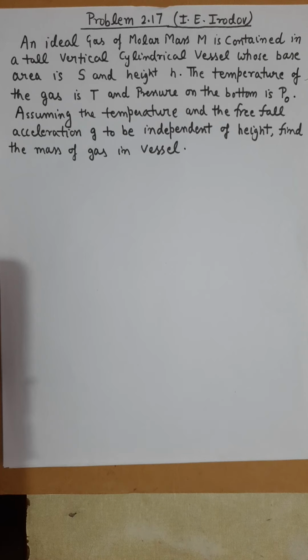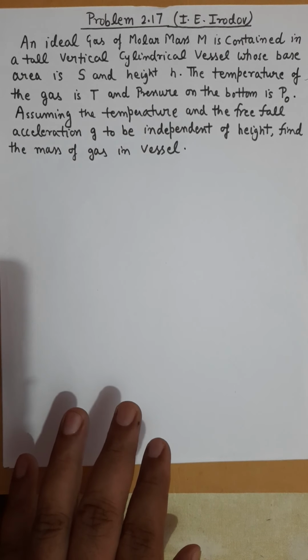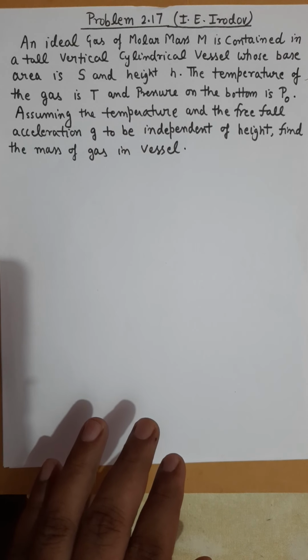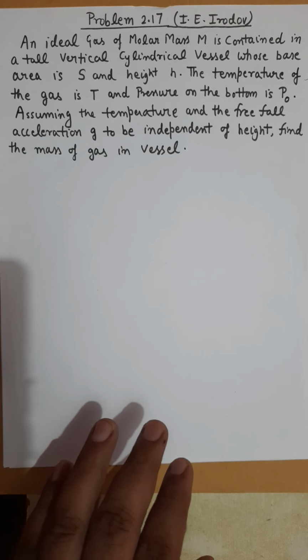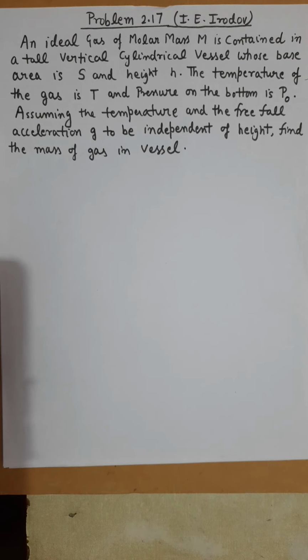That means if somehow we can find density of the gas, then we can easily calculate mass of gas. So let us try to find the density of gas, and once we are done with the density part, mass can be obtained because the volume of container is given. So let's start this problem now.